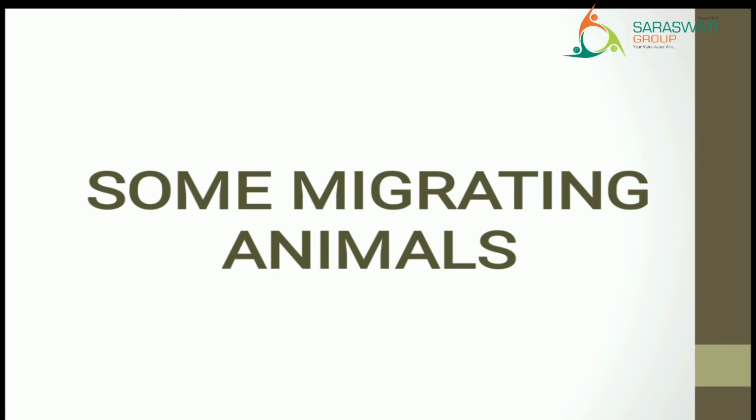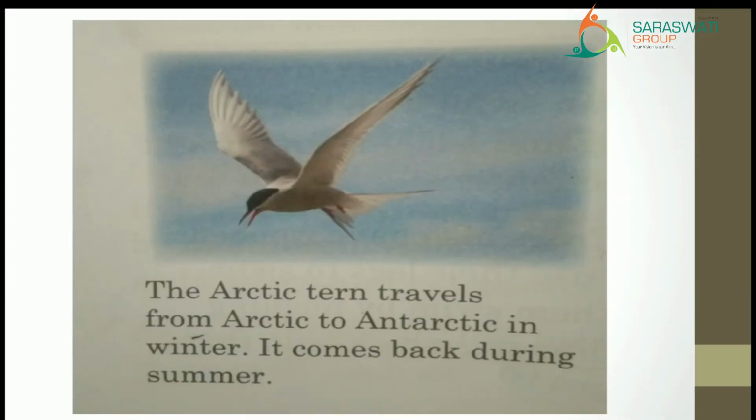The first is the Arctic tern. You can see that it is a type of bird which travels from the Arctic region to the Antarctic in the winter. It lives in the Arctic region, but when there is extreme winter, at that time it will travel to the Antarctic region.